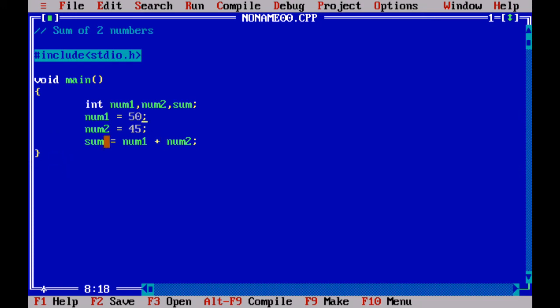So what we have done in this code is we have declared three variables, that is num1, num2 and sum, which are of integer data type, and we are telling that num1 is 50 and num2 is 45, and in the sum we are saying that sum is equal to num1 plus num2.